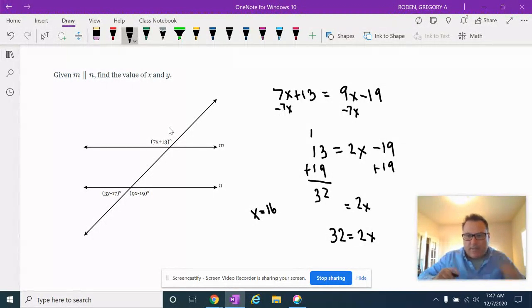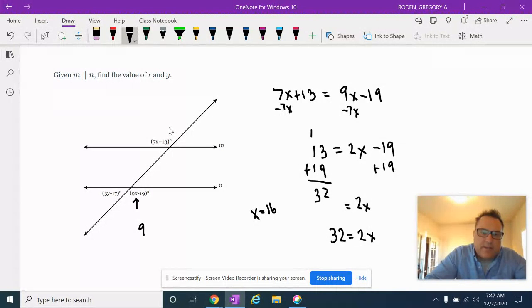Hopefully that's what you got. Hopefully my math is correct. I'm not going back and checking my math, so if I made a mistake, I'm sorry about it, but hopefully that is true. So now we know that x equals 16. So let's go ahead and put that into this equation right here, okay? All right. Oh, no, let's put it in there.